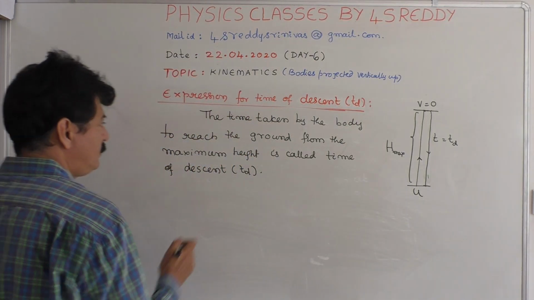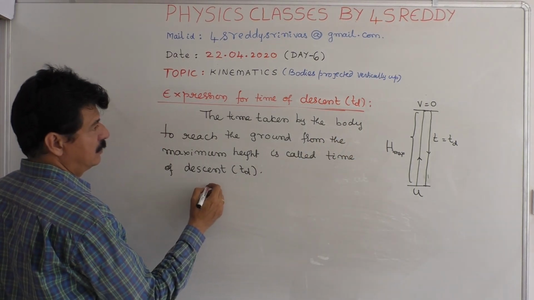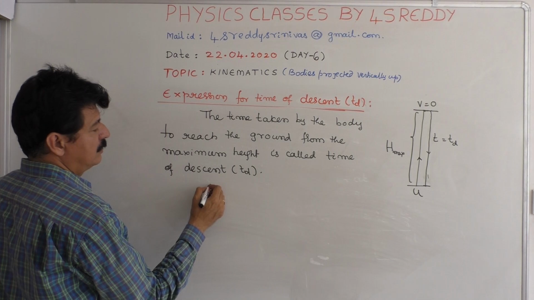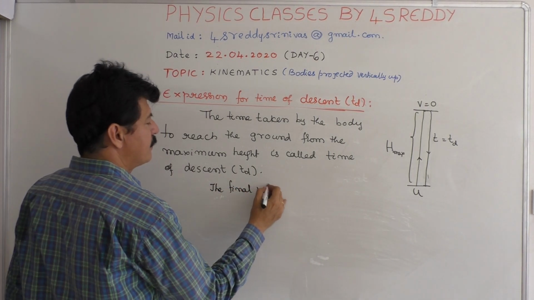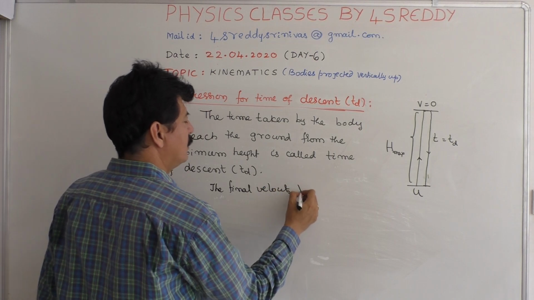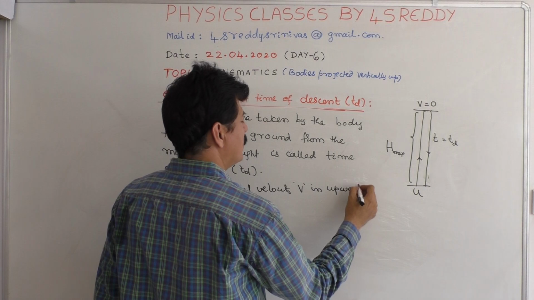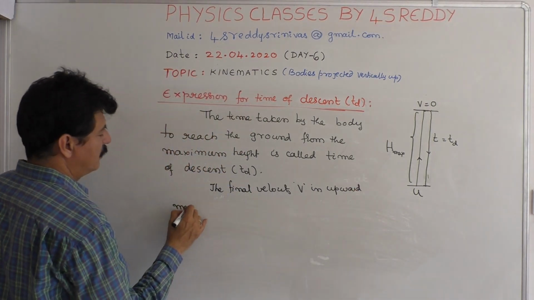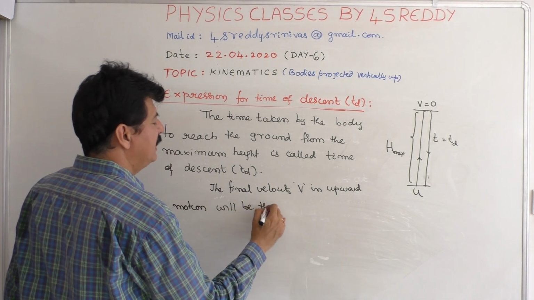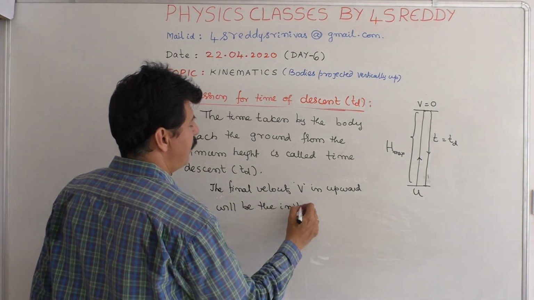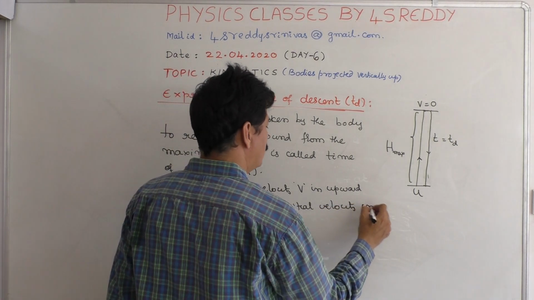So, first thing here, the final velocity V in upward motion will be the initial velocity in downward motion.